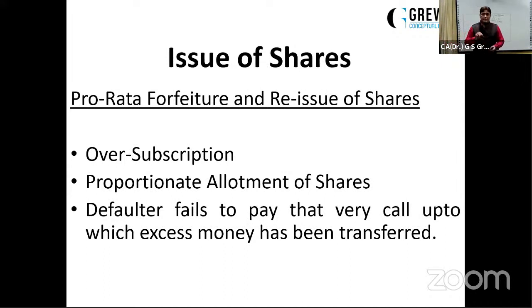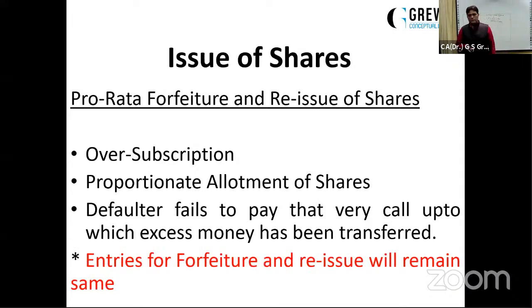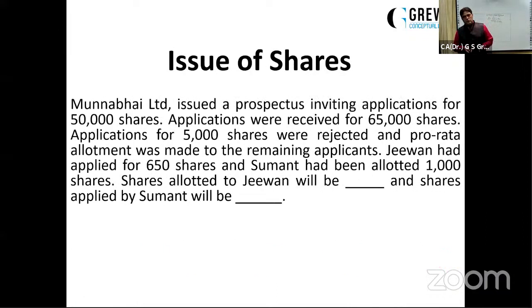And the defaulter fails to pay that very call up to which the excess money has been transferred. Suppose the excess money has been transferred till allotment only, and the defaulter is not paying allotment money. Suppose the excess money is transferred till first call, and the defaulter is not paying the first call. Whichever situation it is, whatever the stage till where the excess money has been utilized or transferred, if the defaulter is not paying that call, this will be taken as a case of pro rata forfeiture and reissue of shares. Entries will remain the same, so we are not going to discuss the entries again. One question with you.